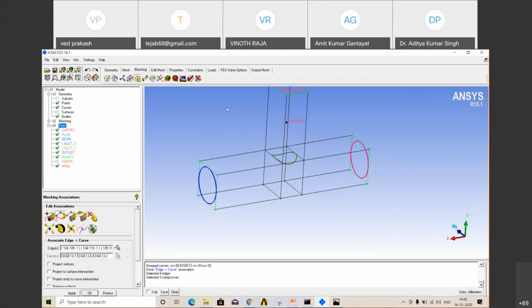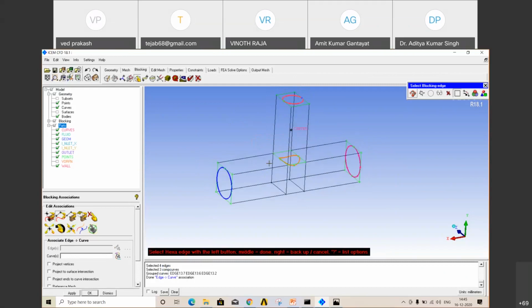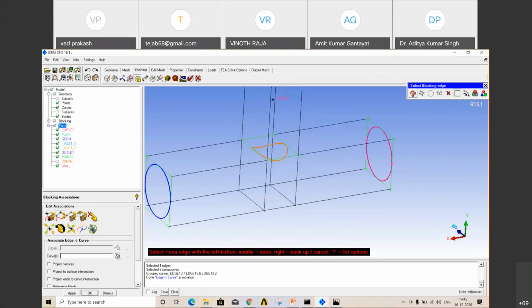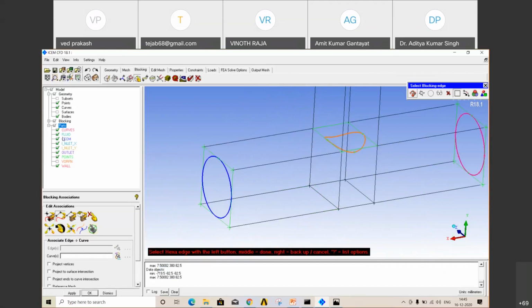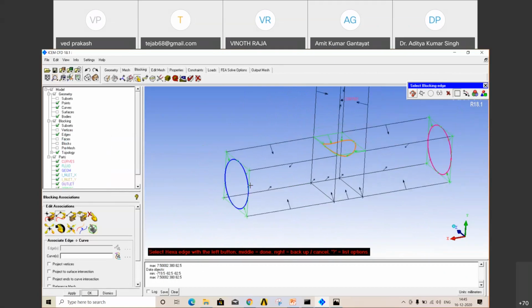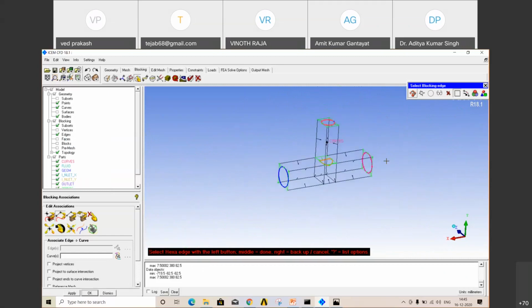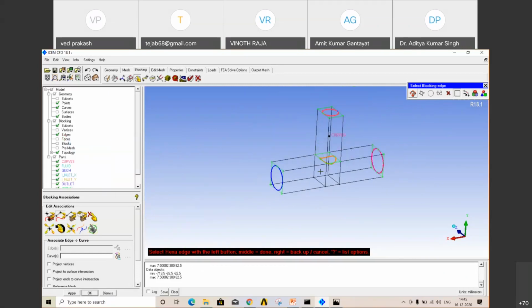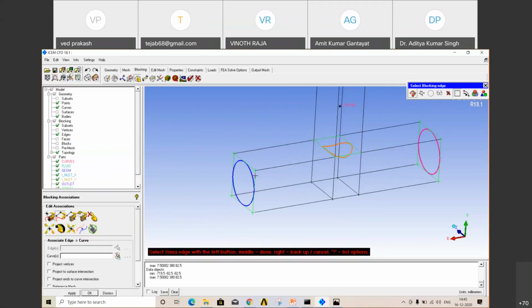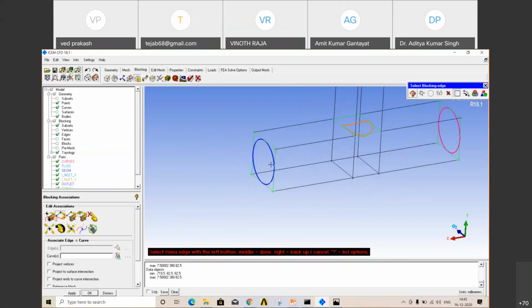Then this curve. If you want to see whether it is associated or not, just go to blocking, in edges right click and show association. As you can see, these edges are associated to the curves everywhere. Now close show association. Now we want these edges inside the curves.